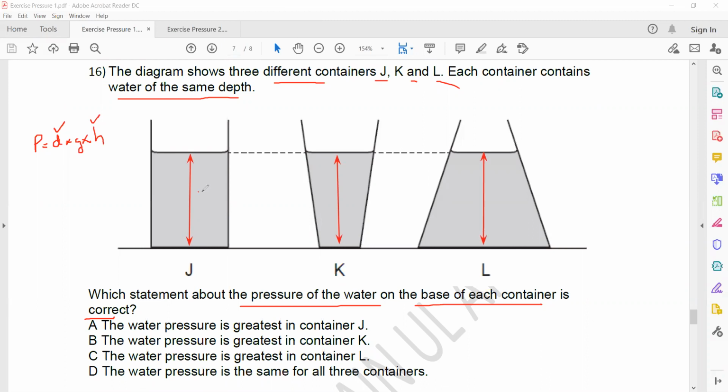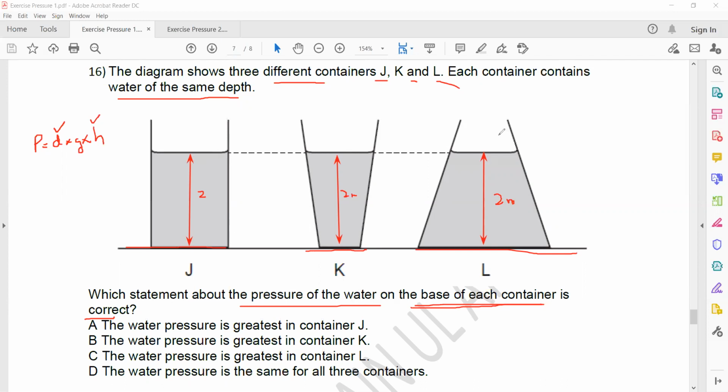So if all have the same depths and they are filled with the same type of liquid, what we can say about the pressure, we'll say the pressure exerted by liquid J at the base is the same as the pressure exerted by liquid K, and that is the same as the pressure exerted by liquid L, because they are asking for the pressure exerted by the liquid. Pressure of the water on the base of each container. They are not asking about the pressure exerted by the container. The pressure exerted by the container will be different on different surfaces because they have different base areas.